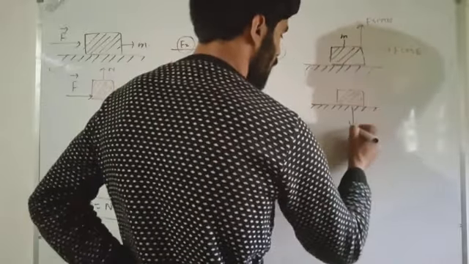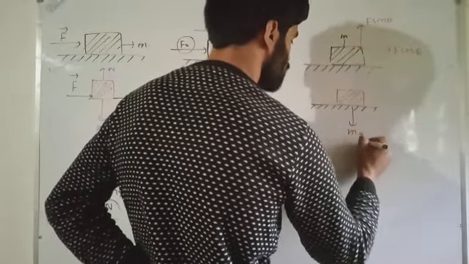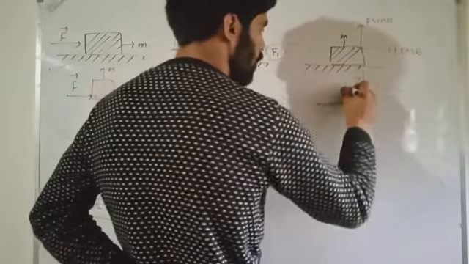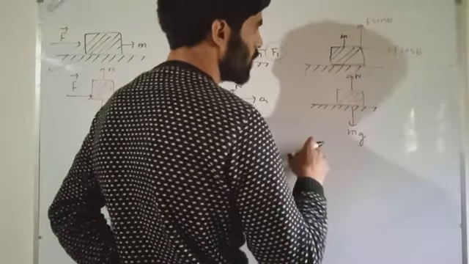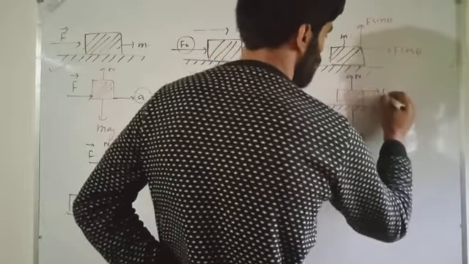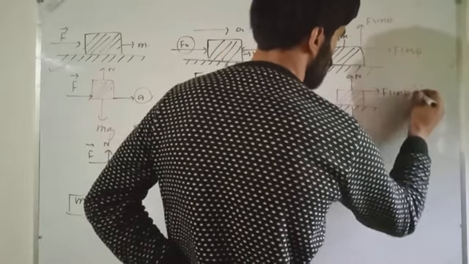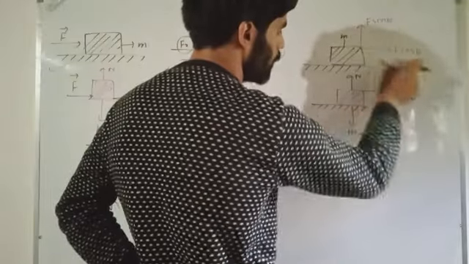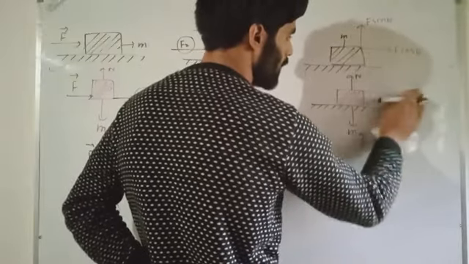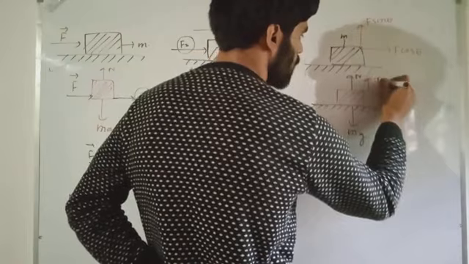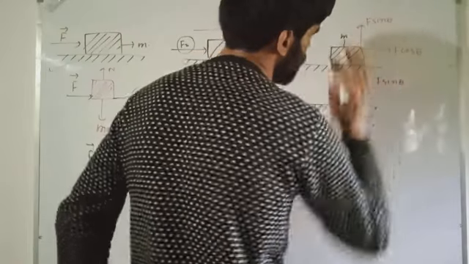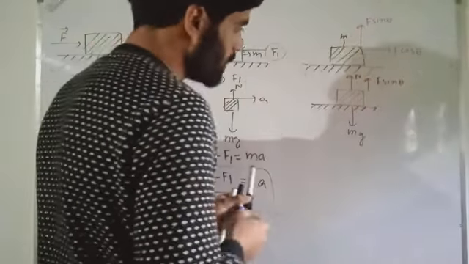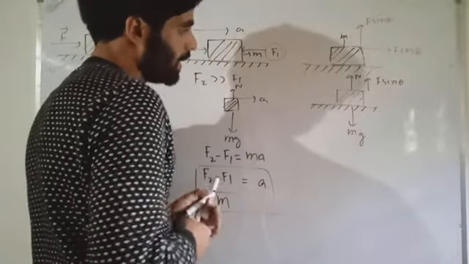mg is downwards, the normal reaction is in this direction, F sine theta is in the upward direction, and F cos theta is in this direction.